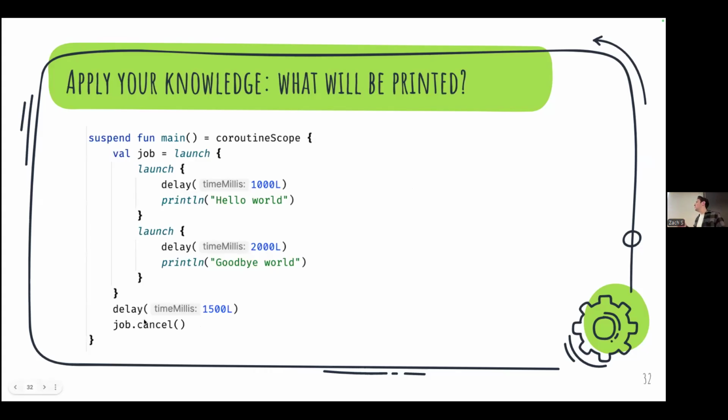You can pause them, you can cancel them, which is super helpful. But yeah, you can see here we create this job and we launch it and we do some things in this job and then 1.5 seconds later we cancel this job. So let's see, what do we think will be printed here?